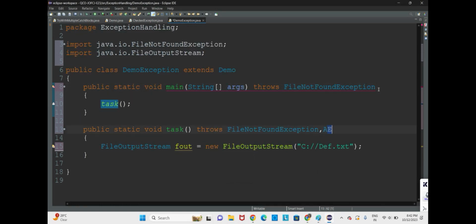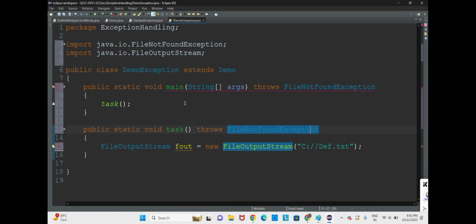What happened? Here we have a method call statement. Now the main method is there. Since it is not able to handle it, it has been given to the main method. The main method will not handle it, it will just declare these exceptions to the caller of main, that is Java, the JRE.